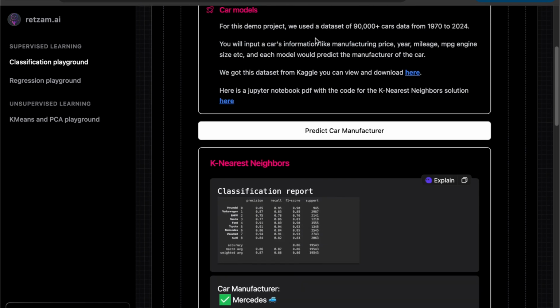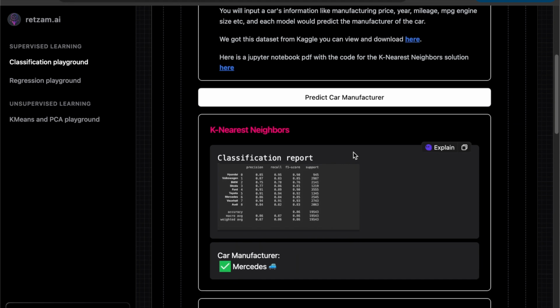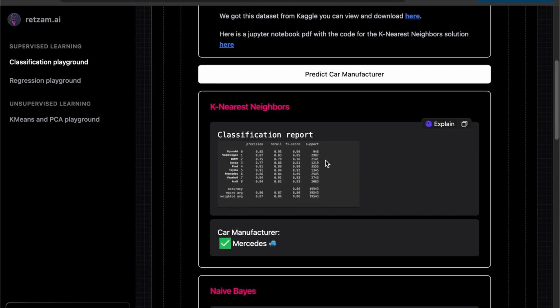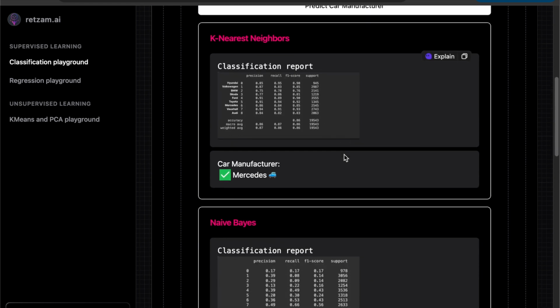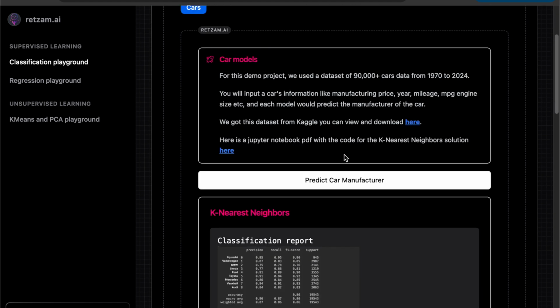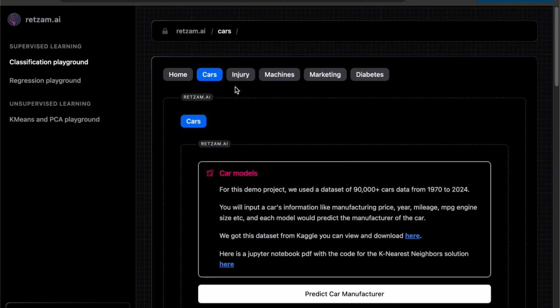So from our tutorials and everything, you can see from the classification report as well, we can see the difference for each model. So this is very handy for a playground. So this is for cars. Let's check out the rest as well.